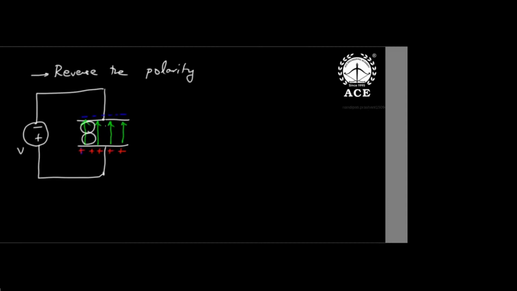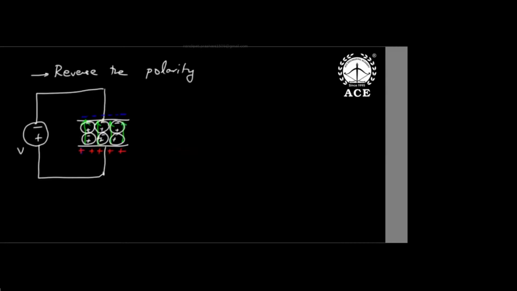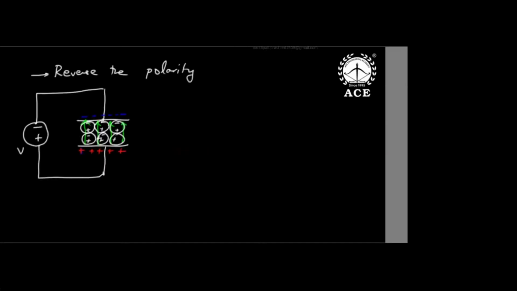Thereby, what is going to happen to the dipoles? Dipoles are the particles abundantly available in dielectrics, and they take this polarization, plus, minus, and that is how they accumulate the charge. So see the difference. If I use this polarity, that is how the charge gets accumulated due to polarization. If you use a sinusoidal voltage, in the positive cycle, 0 to pi, this polarity will come, and in the negative cycle, pi to 2pi, this polarity will come. That is how the capacitor works, because of polarization.